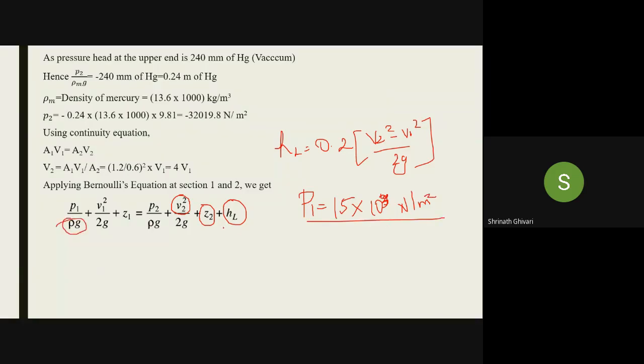You know rho and you know G, 1000 into 9.81. V1 as it is, V2 you have to change to 16 V1 square. What is Z1? Z1 will be 0. Z2 will be 3.9. HL I have written over here. Now you have to just substitute and find out the answer. Any value which is missing?